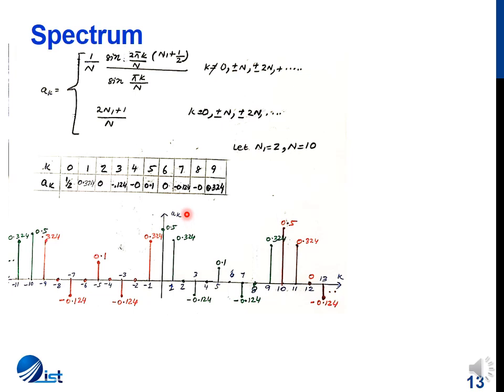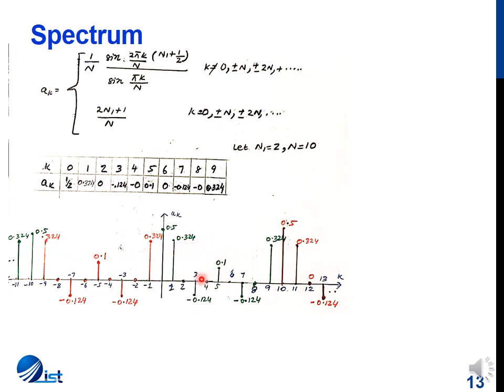You can, instead of a of k, plot the magnitude spectrum separately and the phase spectrum separately, and that is what you're going to do as a practice. But I am just plotting what your book has plotted, versus k. You'll be plotting versus omega, and I've plotted these values. I hope that the different colors are visible to you.